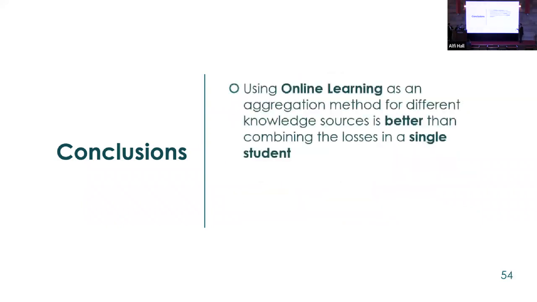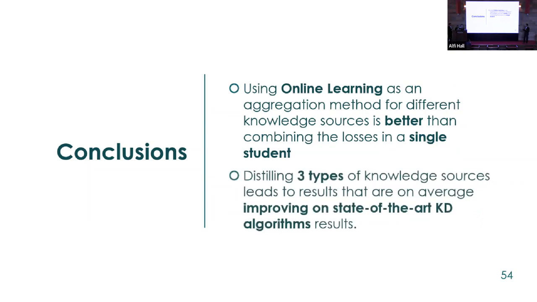So what can we conclude from that? We have 2 conclusions. First is that using online learning as an aggregation method for different knowledge sources is better than simply combining the losses in a single student. The second conclusion is that distilling 3 types of knowledge into a student leads to better results than only using 1 or 2 knowledge distillation types.